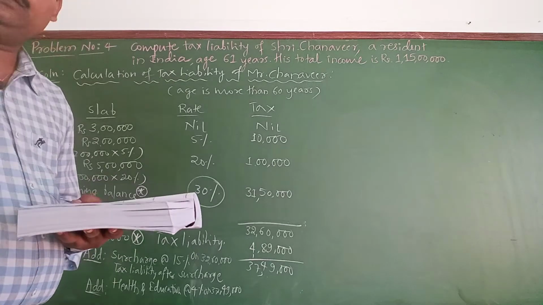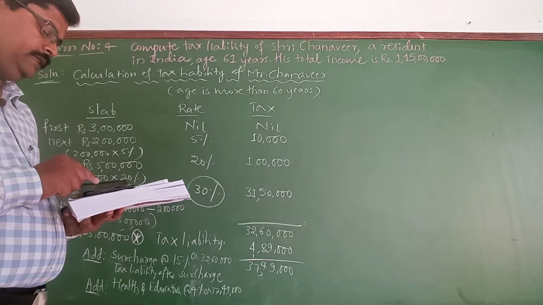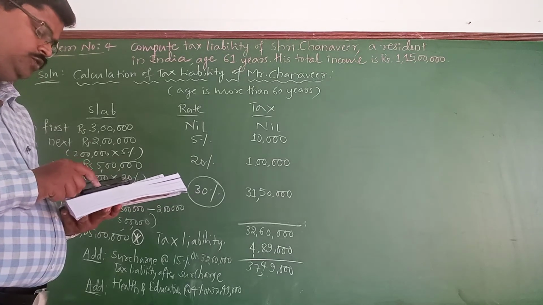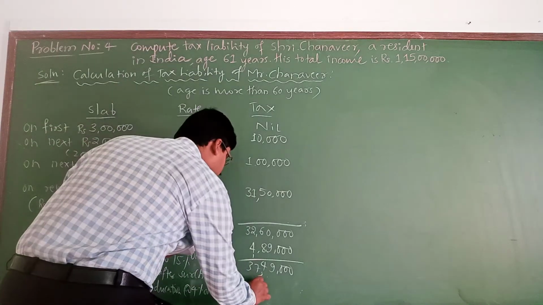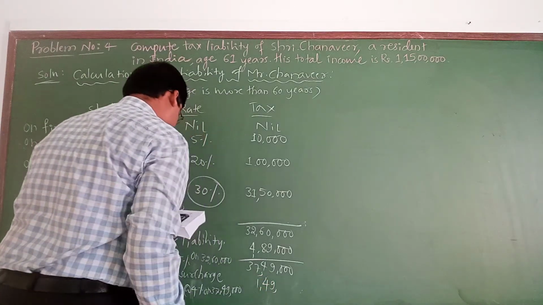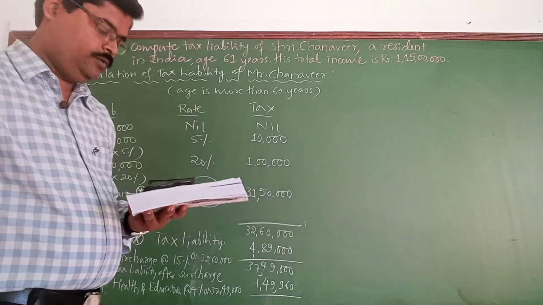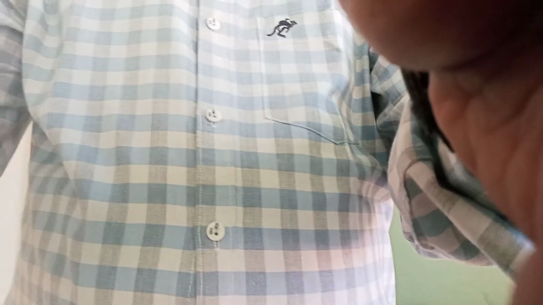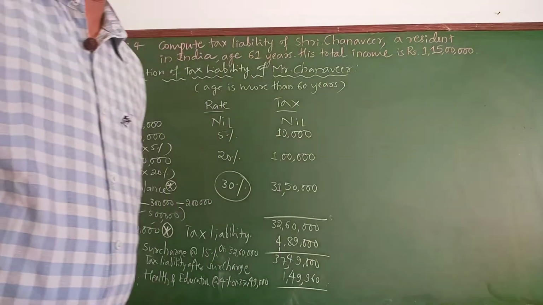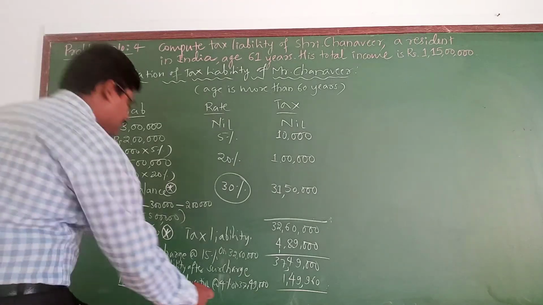How much you will get? 37 lakh 49,000 into 4%. You will get 1 lakh 49,960. Now you need to add both these amounts. How much you will get?